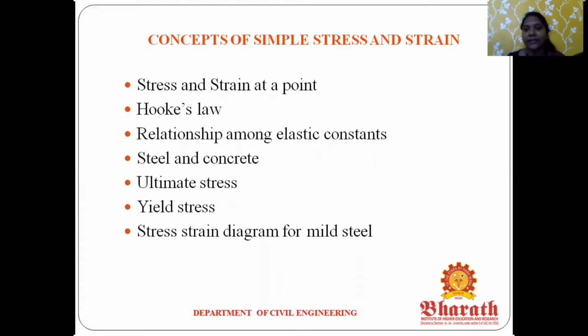Next is steel and concrete, then ultimate stress and yield stress, and finally the stress strain diagram for mild steel. For steel and concrete, we discuss the definition and the properties. What is the ultimate stress, the maximum ultimate stress? What is the yielding point and yield stress? Finally, we discuss the stress strain diagram for mild steel.